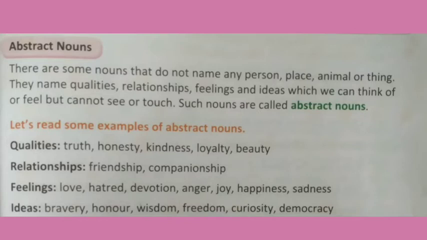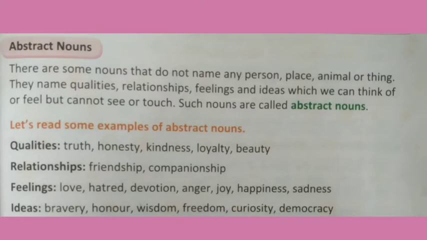Let us see some examples of abstract nouns. Yes students, we have seen in the definition, they name qualities, relationships, feelings and ideas. In the qualities we can see truth, honesty, kindness, loyalty, beauty. Students, these are the qualities of a person. In the definition we have seen qualities, relationships, feelings and ideas which we can think or feel. But we cannot see or touch it.